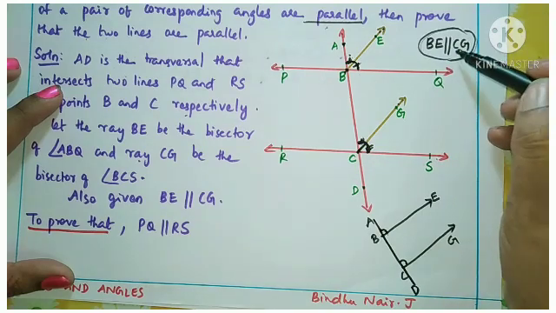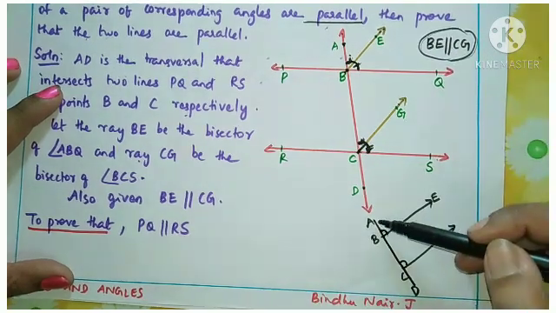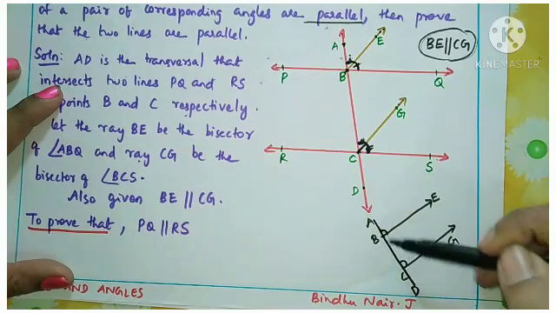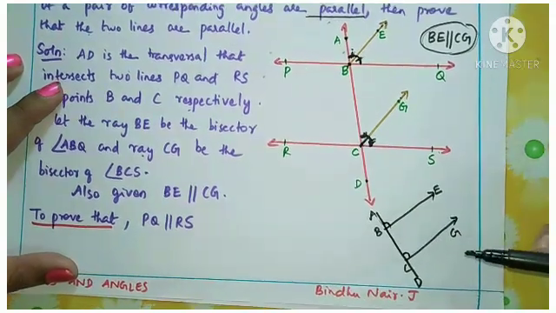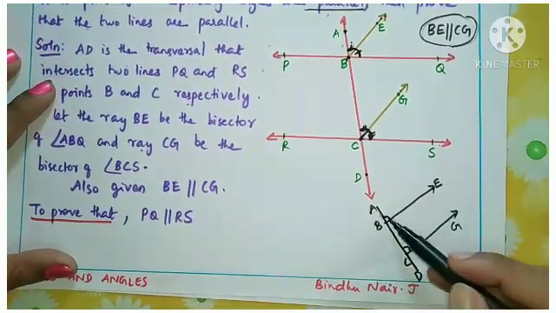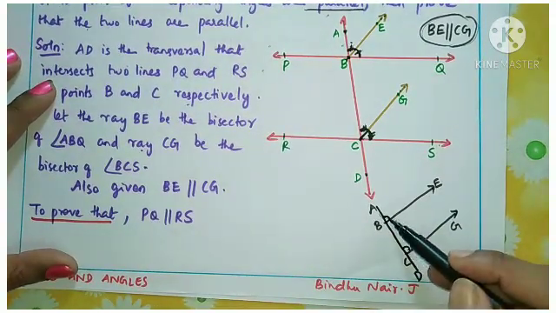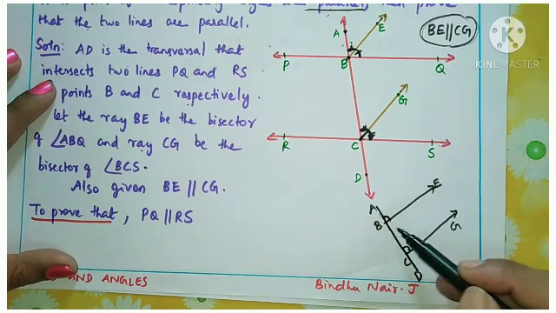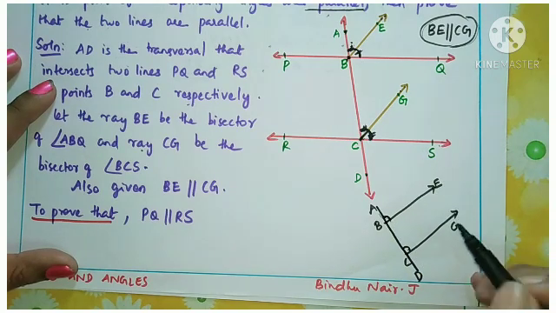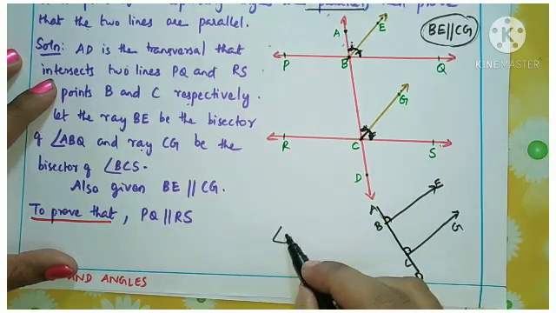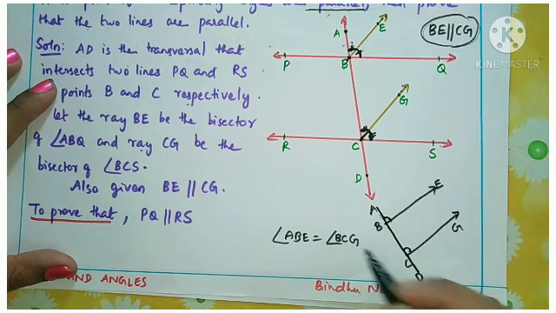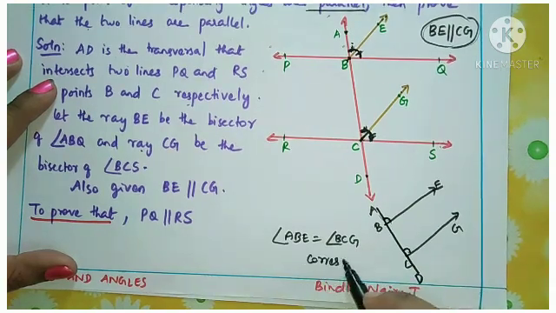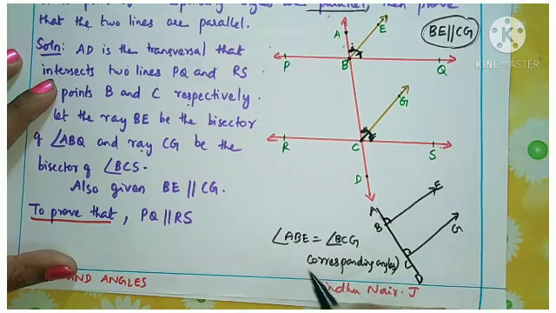Because they are parallel lines and a transversal AD is cutting these parallel lines, we studied already the theorem: corresponding angles are equal. So ABE and BCG are equal. Angle ABE equal to angle BCG because they are corresponding angles.